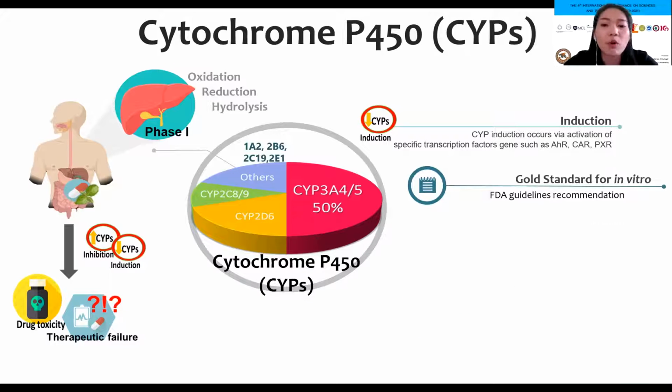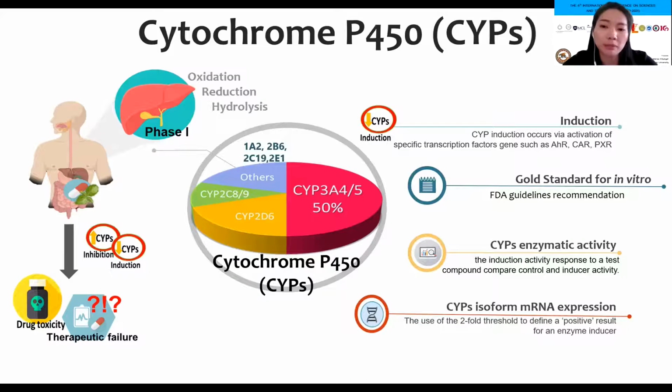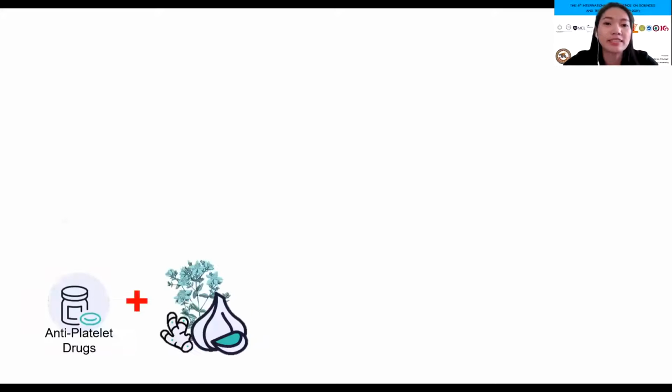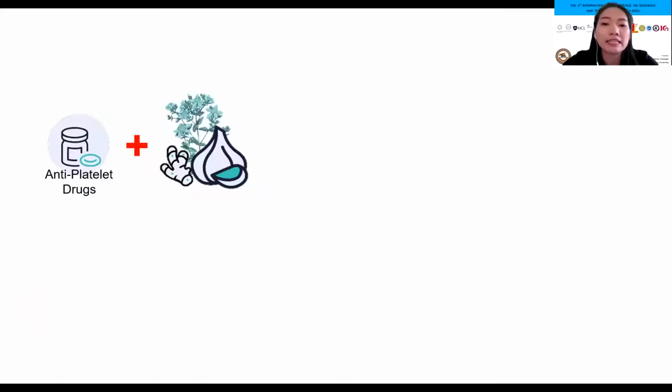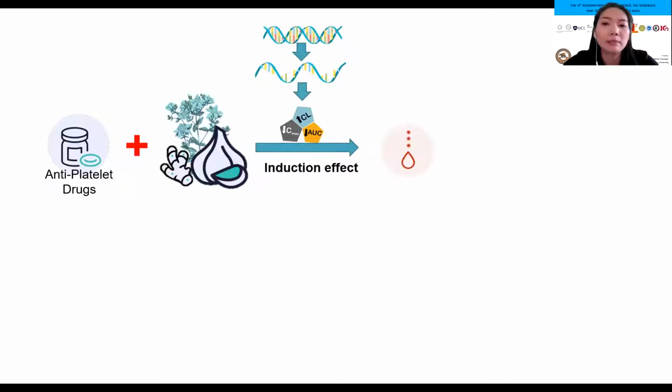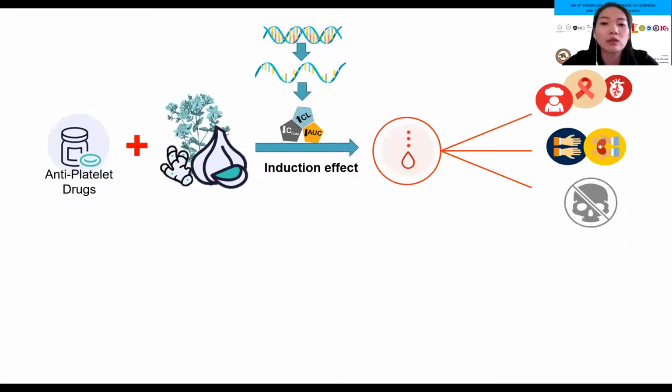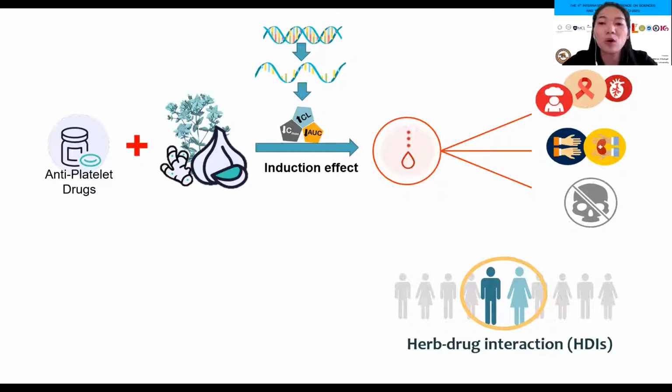Our study is performed to include CYP enzymatic activity and mRNA expression, based on the gold standard for in vitro experiment following FDA guideline recommendation. For instance, co-administration of antiplatelet drug and other chemical compounds from plant groups has increased the risk of bleeding due to alteration of the mRNA CYP enzyme expression. Thus, herb-drug interaction caused by consuming herb and another drug concomitantly occurs via drug metabolism enzyme reaction.